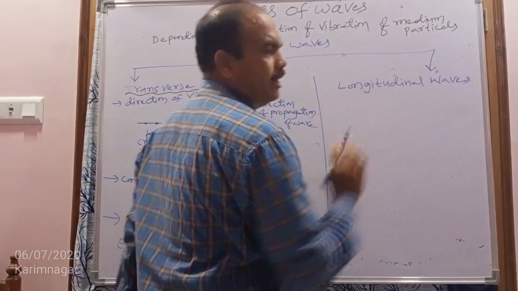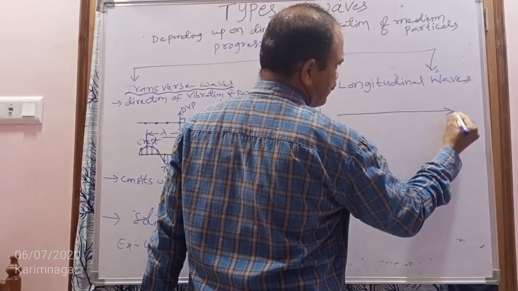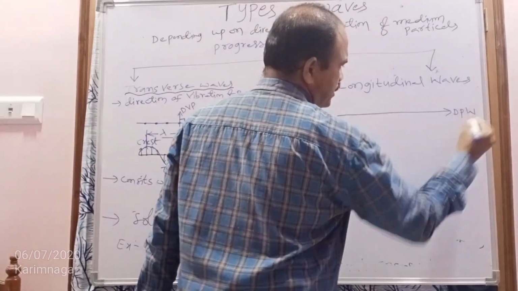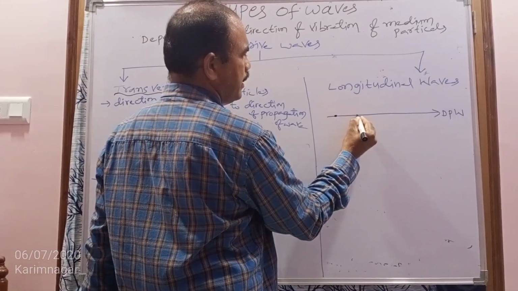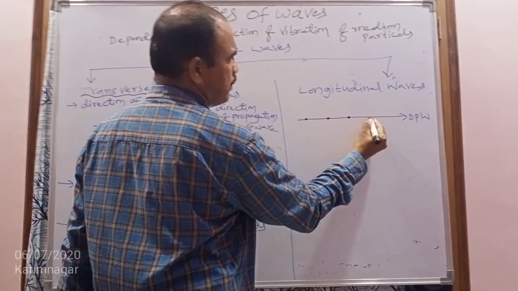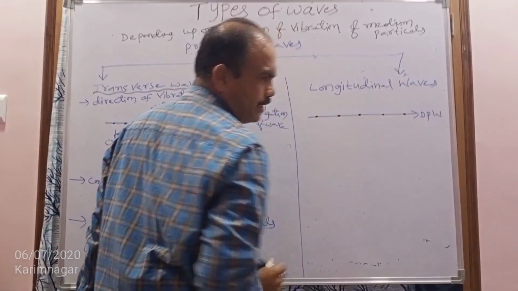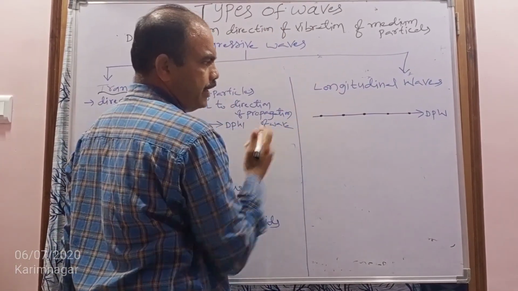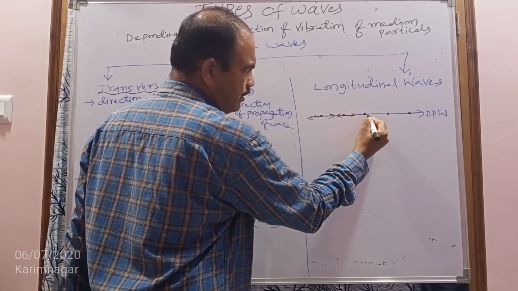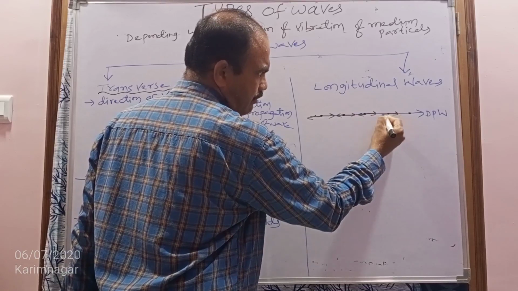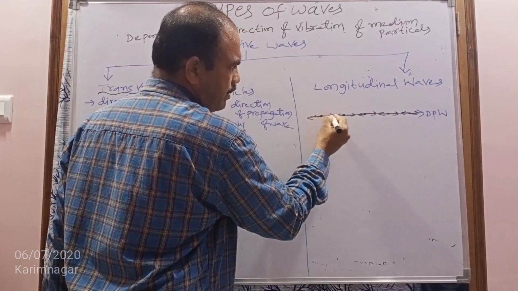For the longitudinal wave, for example, consider this is the direction of propagation of the wave. Now consider these are the particles of the medium. When the wave is propagating in this direction, in the longitudinal wave the medium particles vibrate in the same direction in which the wave is traveling. The particles are vibrating like this.